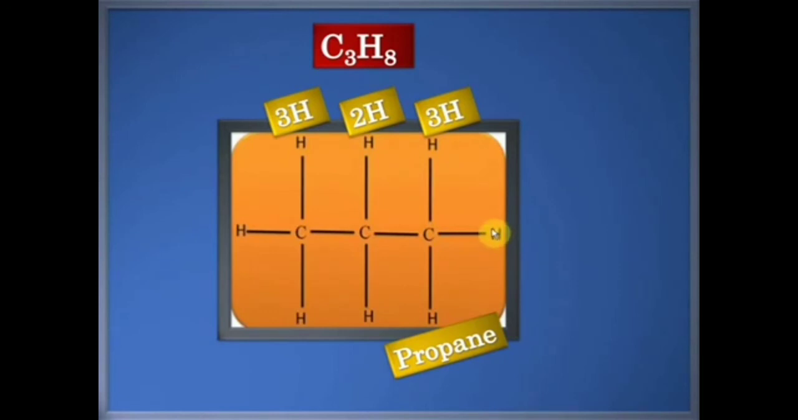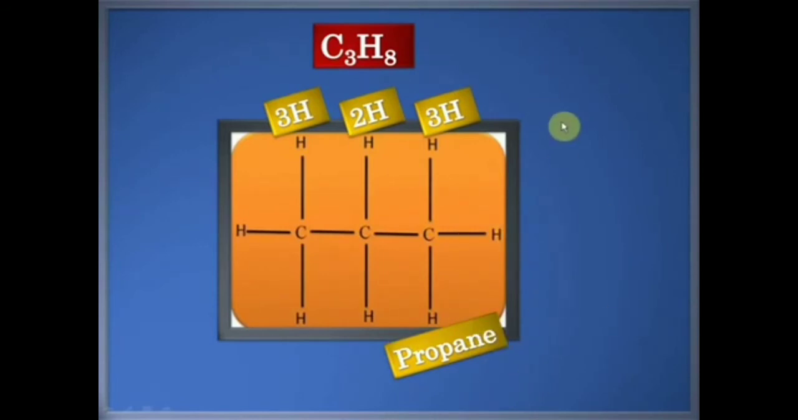Carbon will always have 4 bonds because its valency is 4. So that's the simple rule to draw the structure of a hydrocarbon. You can see that the first carbon has 3 hydrogen atoms, second 2, and third has 3 hydrogen atoms. So C3H8 is propane. You must remember this name.